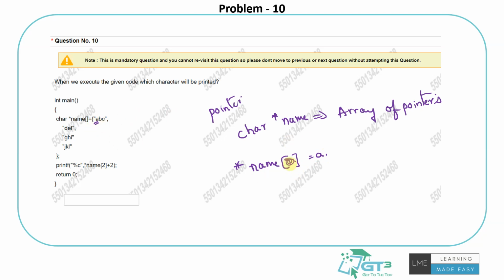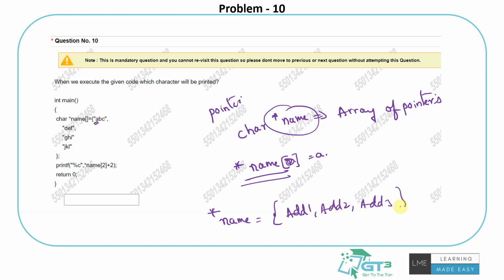Because this one is nothing but, as I said, it's an array. So what will be the star name as an array will be like address 1, for example, or maybe the memory block address, address 2, of all the strings that you're talking about, right? But because it's a character string pointer array, it won't store the string, it will only store the first one. So this one is the address pointing towards A, and this one is the address pointing towards the D, right? Something like that. You'll have this.